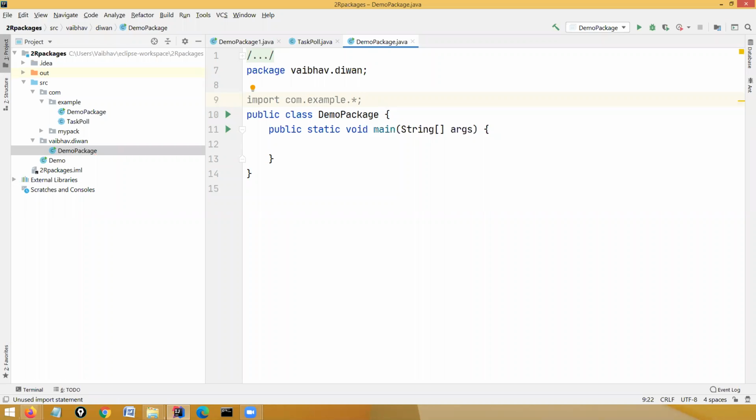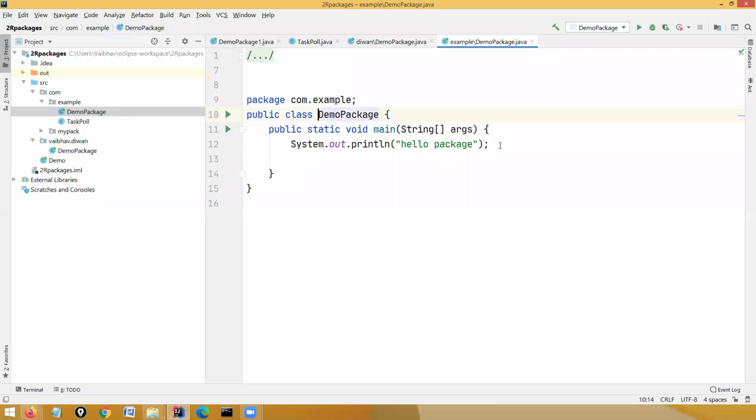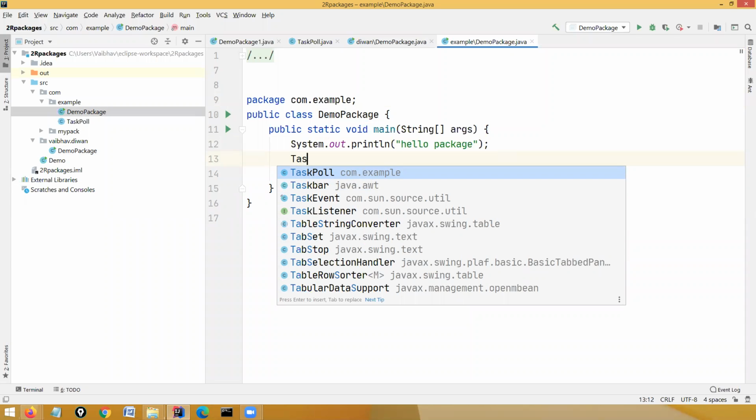See, in the example, I am sitting in the demo package. If I go to this particular class, I am not able to see TaskPool. So I go to the demo package. See, if here I want to access that class, TaskPool is visible. Why? Because it is in the same package.